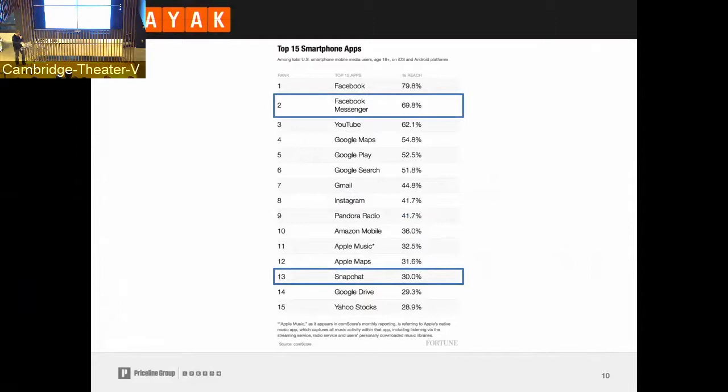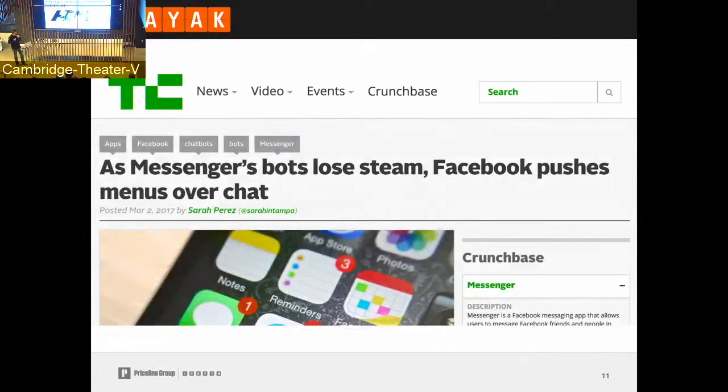But at the same time, we are also getting, or it started to also, the bad press coming in, and this is one of the very recent articles on TechCrunch, which was published in March 2017. It is related to some way how Facebook changed how bots can be designed. It's basically about a UI change, but it starts just a headline, as Messenger's bots lose steam. So are they losing steam? Are they coming? I don't have an answer for that, and I think we will have to wait more.